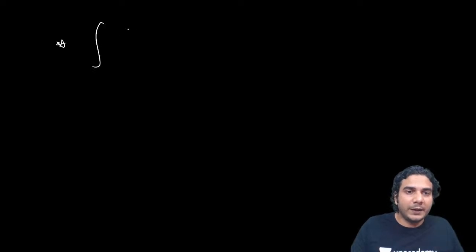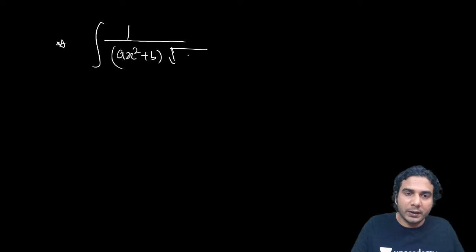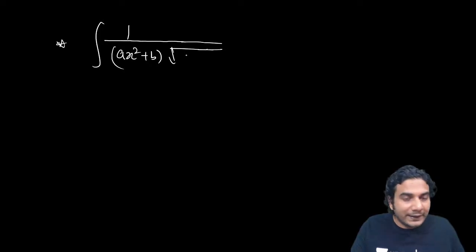Now a few more forms. Now the integral might be 1 upon pure quadratic into under root of quadratic. Pure quadratic means this quadratic also is pure quadratic, that means the x term is not there.